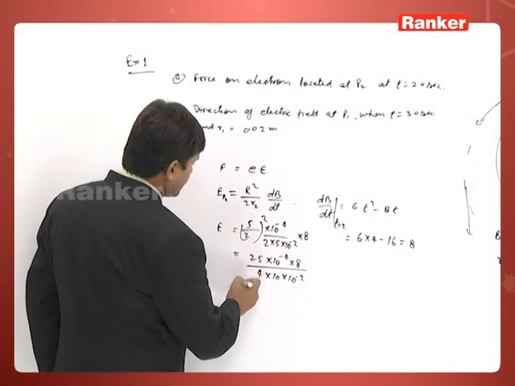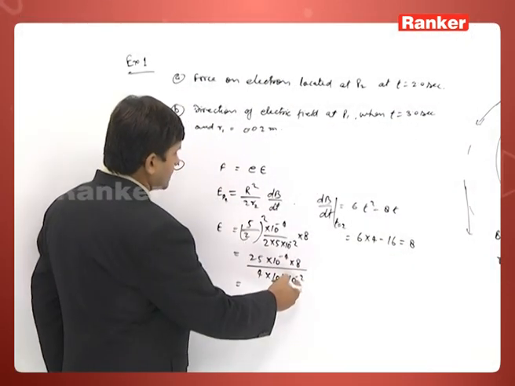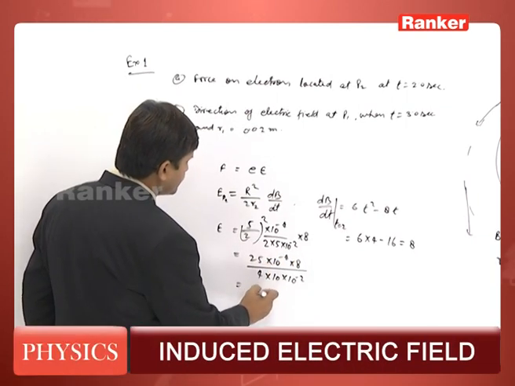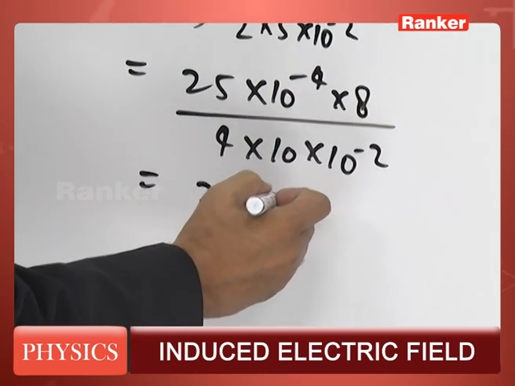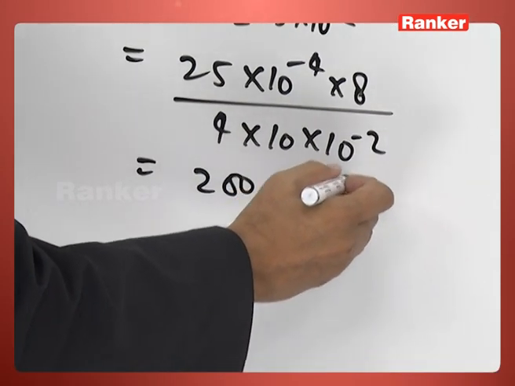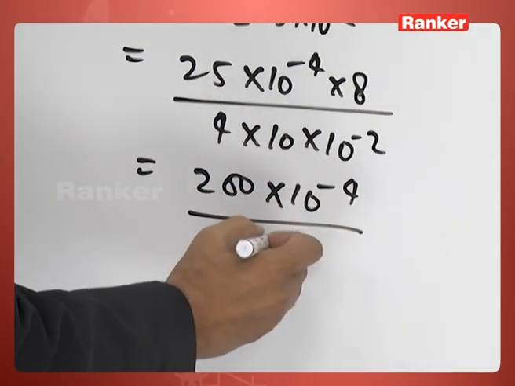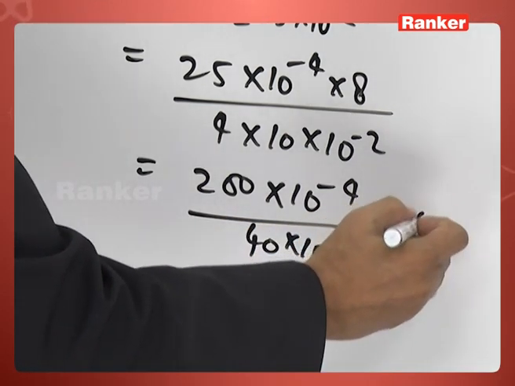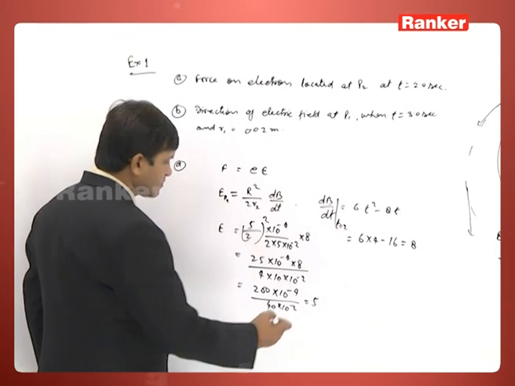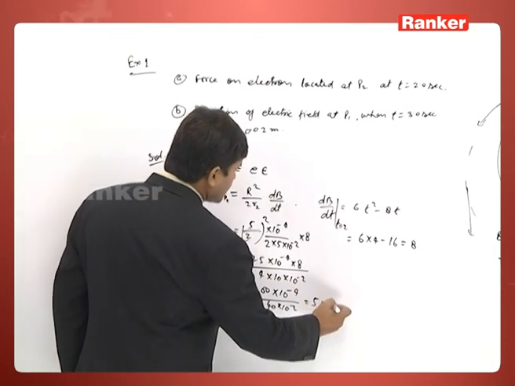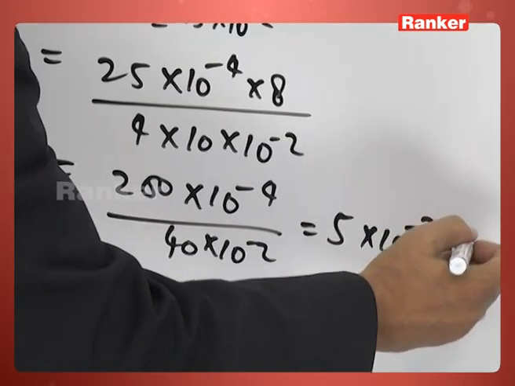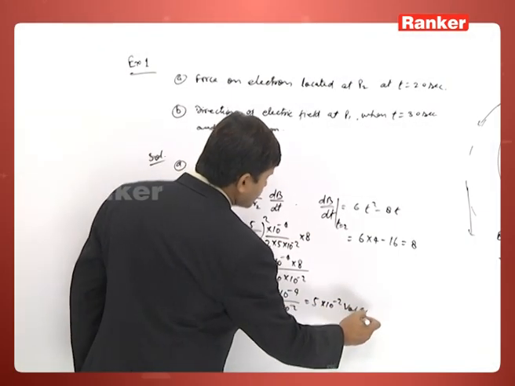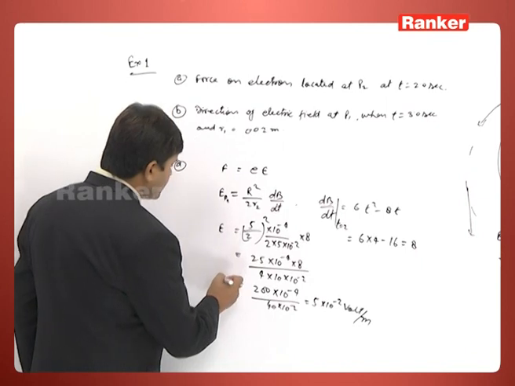So this will be 25 into 8, 200 into 10 power minus 4, by 40 into 10 power minus 2. So this will be 5 into 10 power minus 2 volt per meter. This is the electric field.